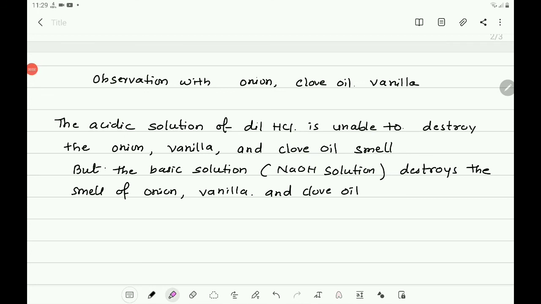Therefore, the smell of onion, clove oil and vanilla remains as it is in the acidic solution, but it is destroyed in the basic solution. Basic solutions destroy the smell of onion, vanilla and clove oil, but acidic solution will not destroy the onion, vanilla and clove oil smell.